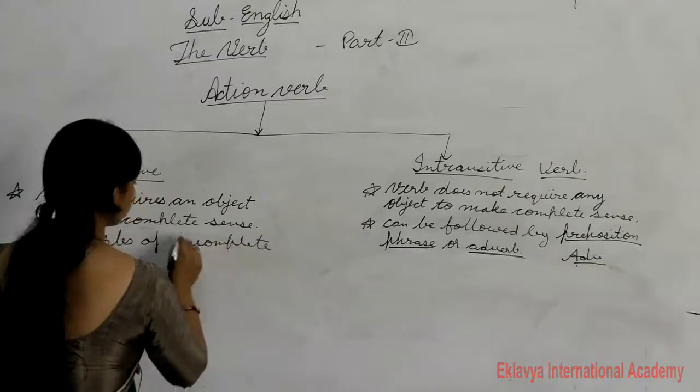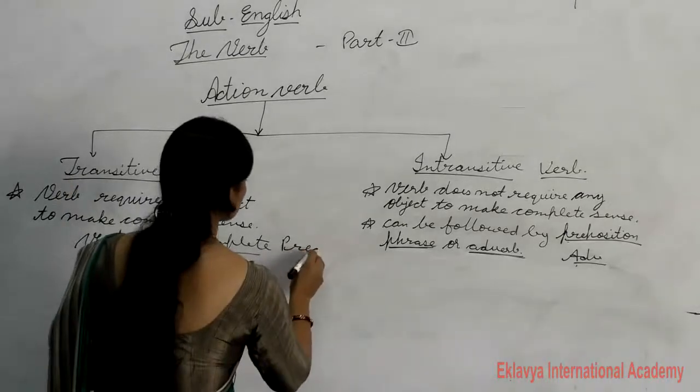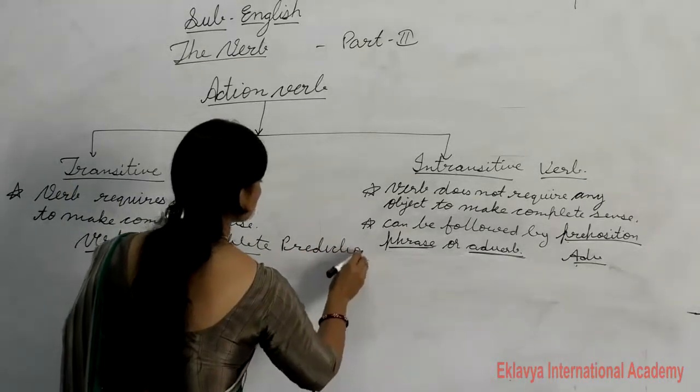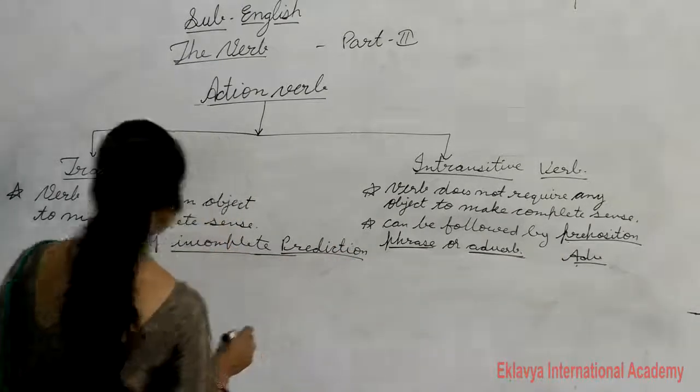What is the incomplete prediction? Okay, verbs of incomplete prediction. So what is the verb of incomplete prediction?